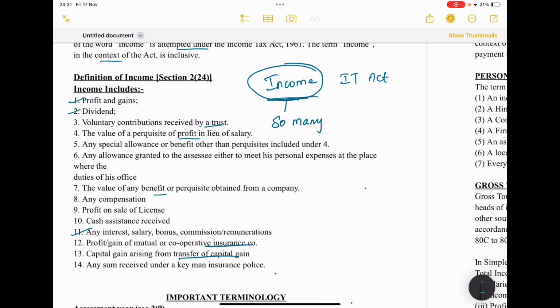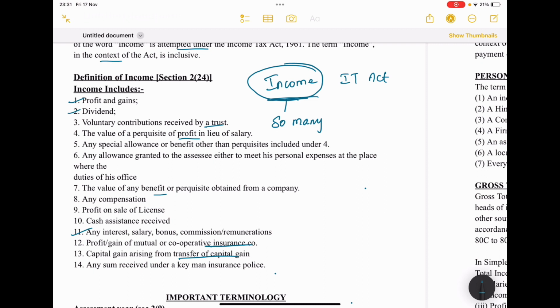So when revenue is generated through a business, you have to pay tax, or if you are receiving revenue as a salary, we are liable to pay tax. So here income is a general term which includes all the sources of revenue of an individual or a group of persons, we can call it easily.